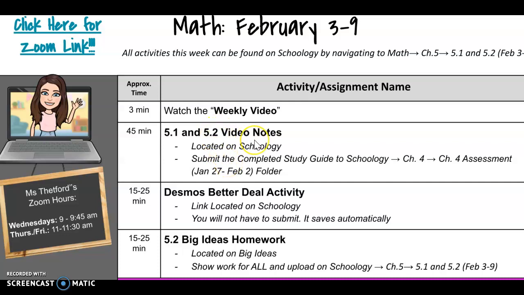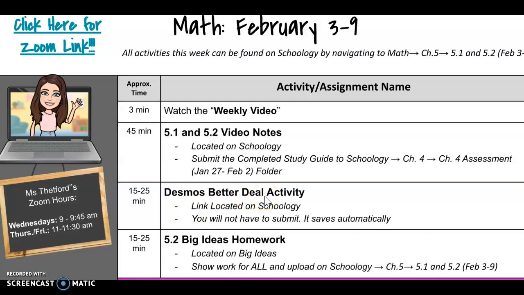Please make sure that you submit those on Schoology and answer those questions. Then you are going to do the Desmos Better Deal activity. This is for a grade.